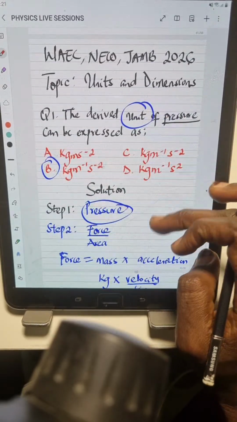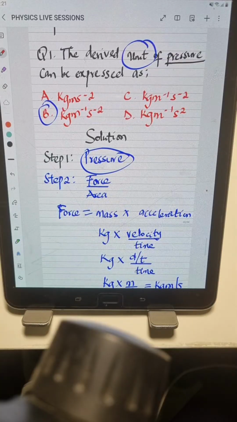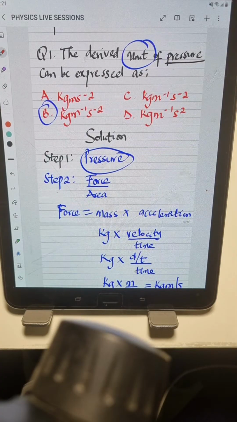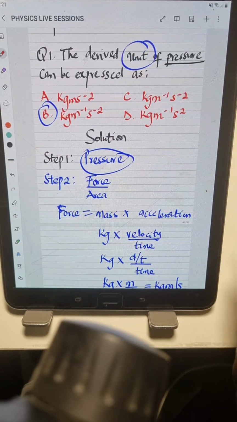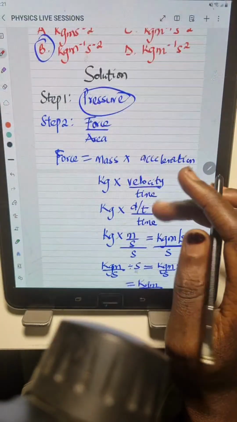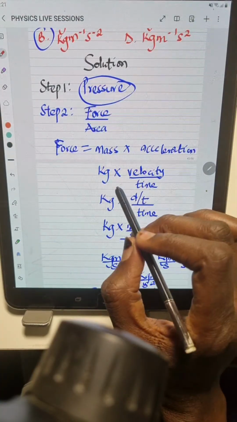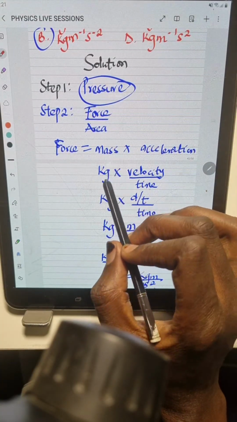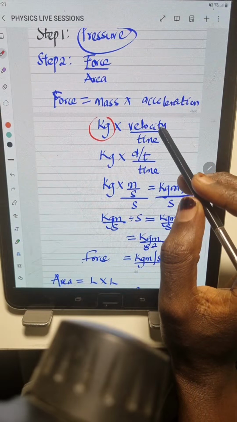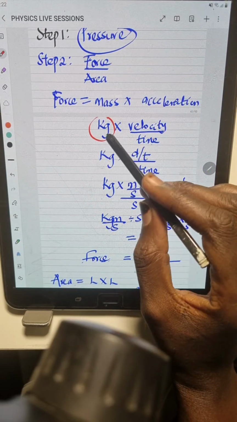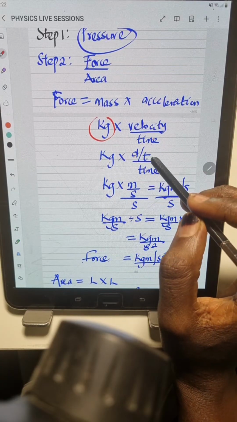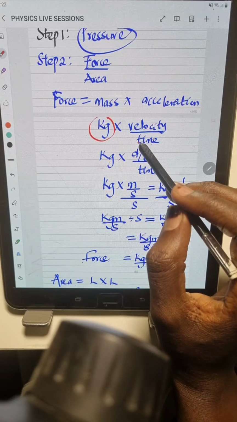The first question says the derived unit of pressure can be expressed as. So the first question is a question under pressure. The first step is for us to write out the formula for pressure, which is force over area, and we know that force is mass times acceleration. Mass has a unit of kilograms. Acceleration has a formula, which is velocity over time. So this is kilogram times velocity, which is displacement over time, or distance over time, all over the time we have here.